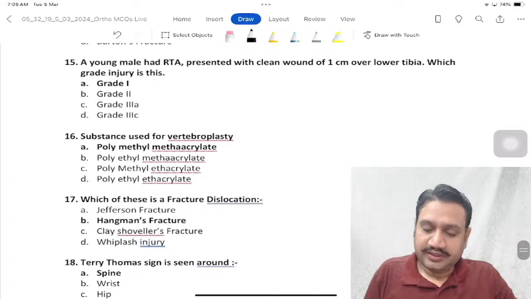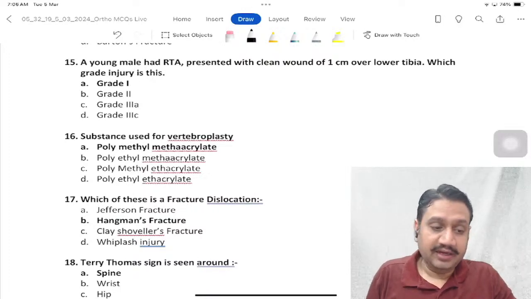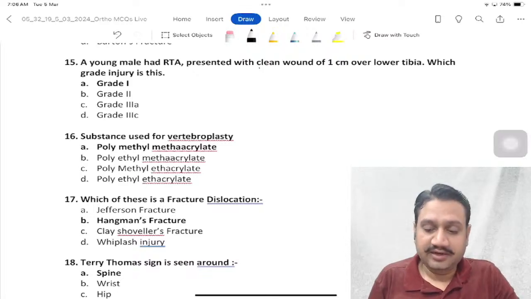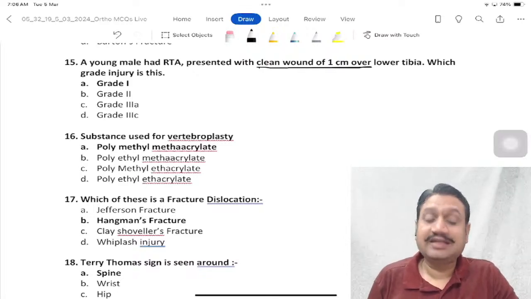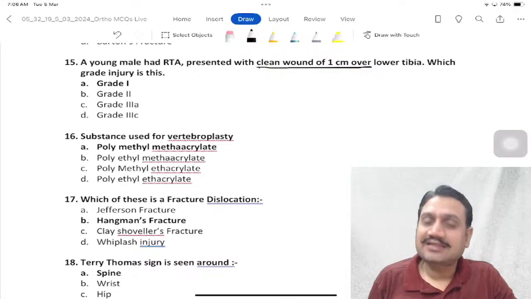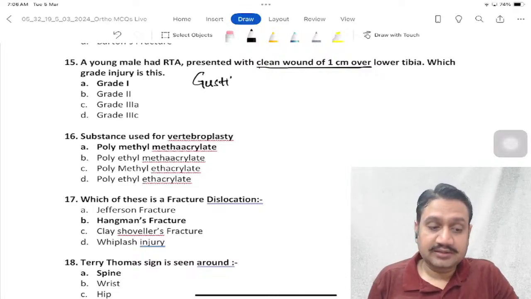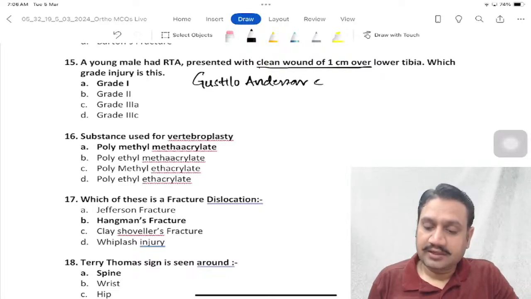All right. So a young male who is presenting with a clean wound of 1 centimeter over the tibia, right? Clean wound, 1 centimeter over the tibia. Which grade of injury is this? First of all, which classification is this? You remember the name of the classification? It is Gustilo-Anderson classification.